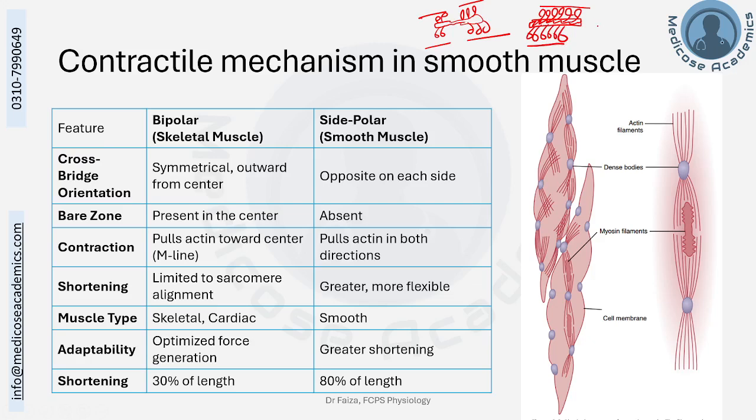So when the cross bridge cycling occurs, actin will move from outside to inside, and this actin will move from outside to inside in this direction and in this direction. This is known as side polar. Whereas in this, both above and downwards, myosin cross bridges were present in both directions. This is what we call bipolar arrangement.